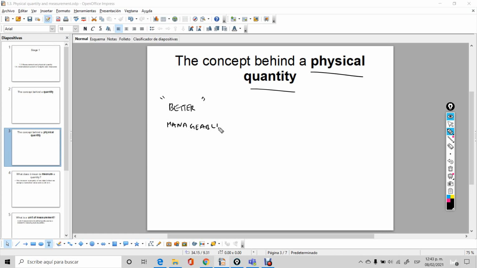Manageable. I think this is how you write it down. Manageable. What do I mean by this? A physical quantity is just a quantity like the previous ones. It's a property of an object that can be either more or less. That's the idea behind a quantity, something that can change and be either more or less. But the thing with physical quantities is that you can actually measure them.